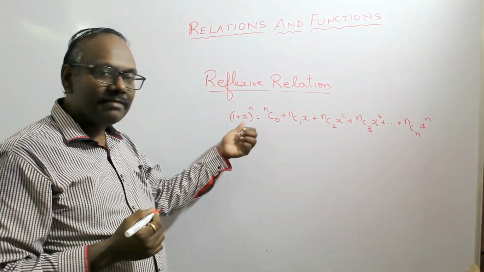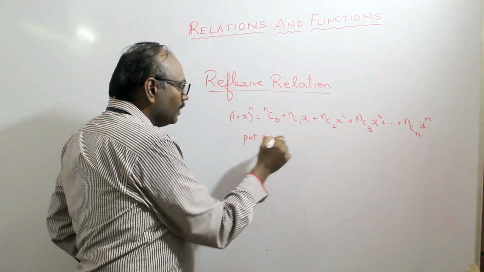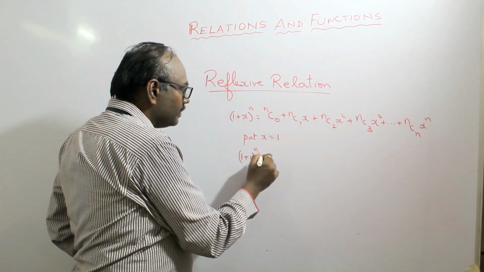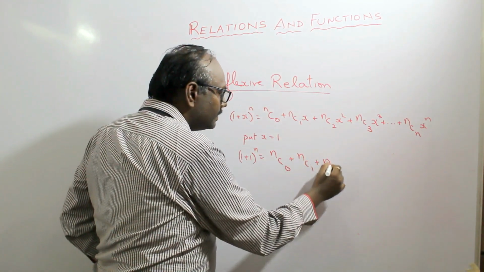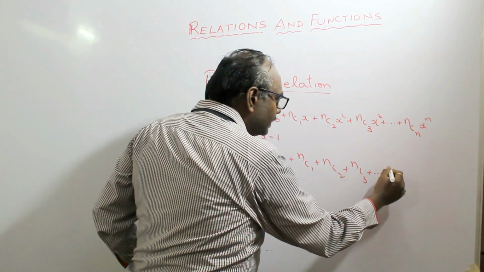Now if we plug in x equal to 1, so put x equal to 1, we get (1 + 1)^n equal to nC0 plus nC1 plus nC2 plus nC3 plus so on nCn.